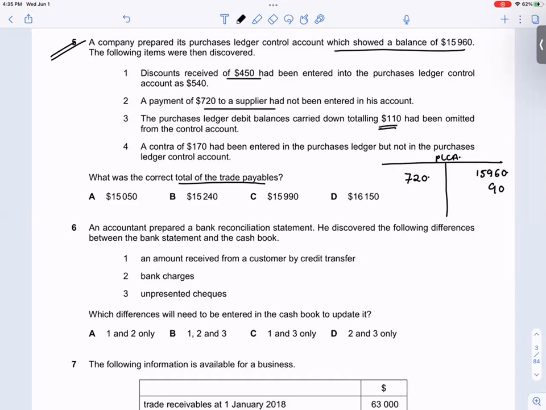Where will you write this? Well, let me think. Debit balance. Debit balance would appear on the credit side, no? Yeah. Closing. Contra of 170 had been entered in the purchase ledger but not in control accounts. Where will contra come? Debit side. Okay. Find the correct total of trade payables. 15,960 plus 90 plus 110.